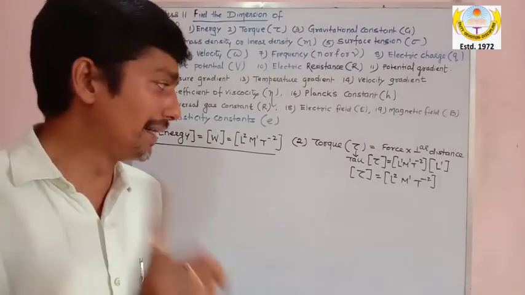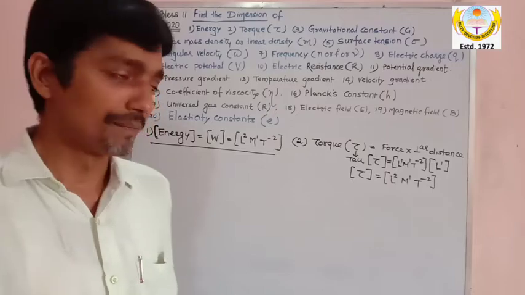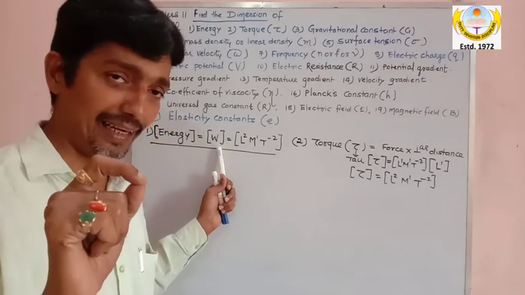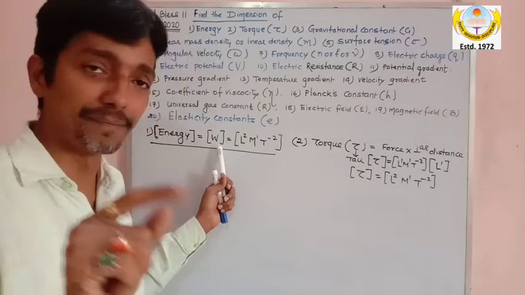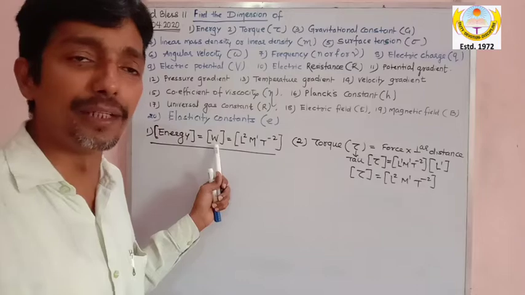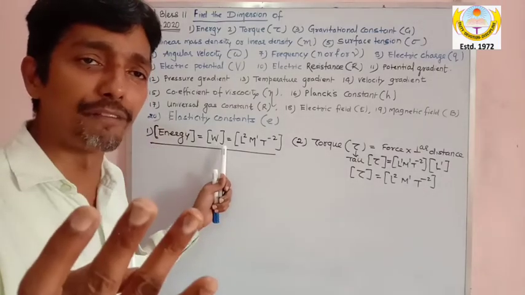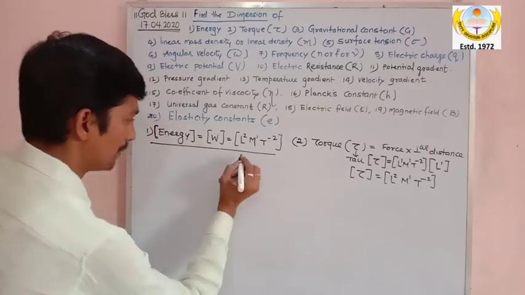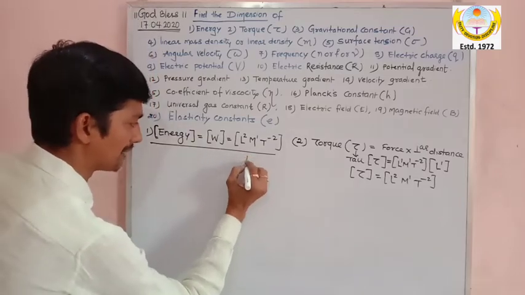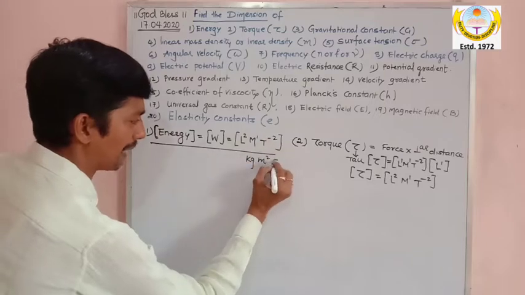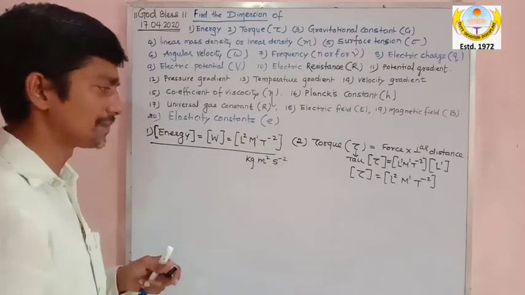But my dear, as far as unit is concerned, work has a unit of joule, work has a unit of Newton meter. Please take care, you can see all this in my videos. Work has a unit of joule, work has a unit of Newton meter, and work has a unit from the dimension: here mass is kilogram, L square is meter square, and T power minus 2 is second power minus 2.